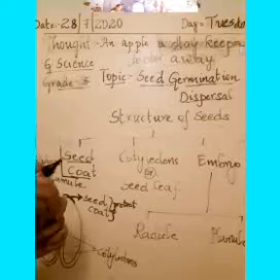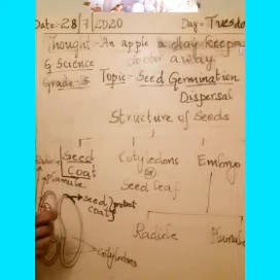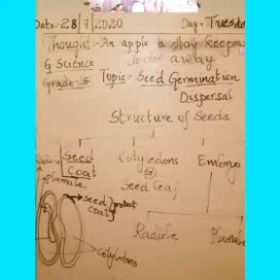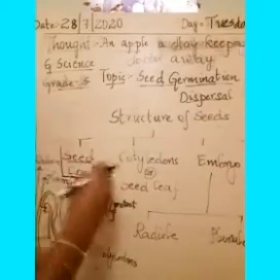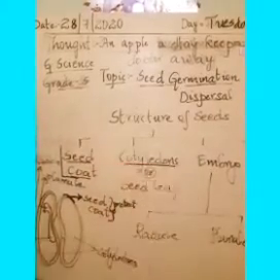When you start removing the layer of the seed coat, you get some fleshy part. Yes or no? Understood? That fleshy part we call cotyledons.